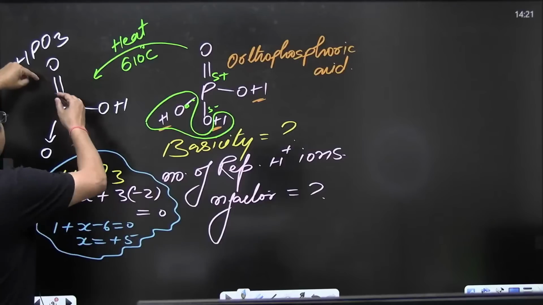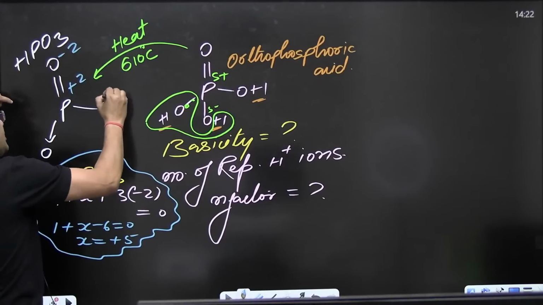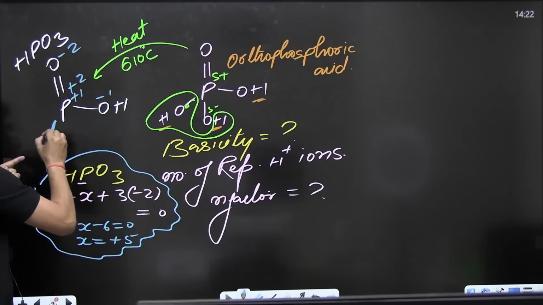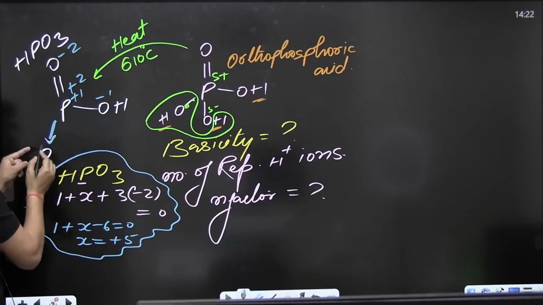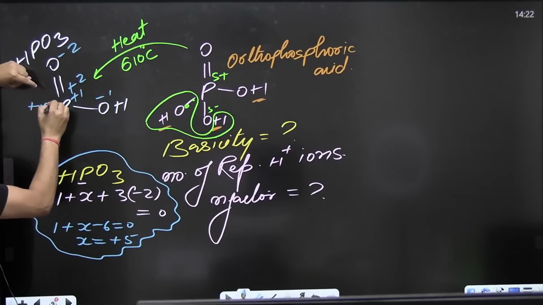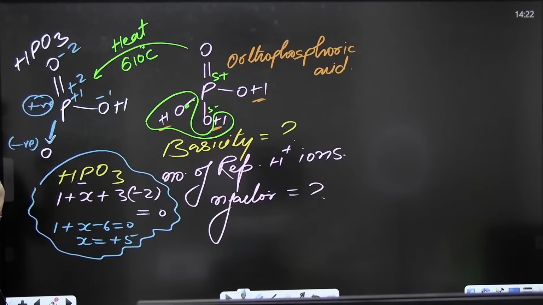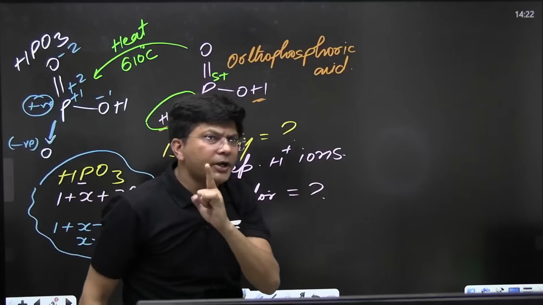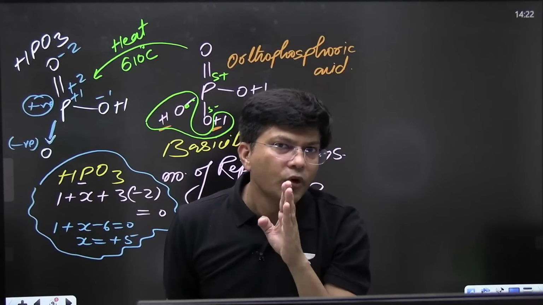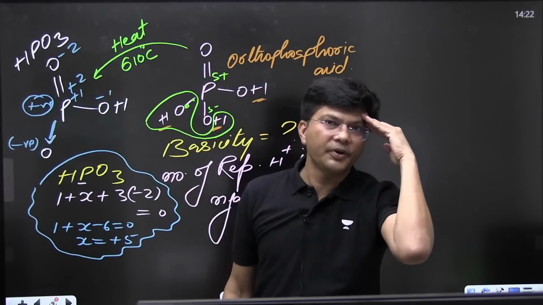Another way you can do it over here: -2 plus 2, -1 plus 1. This coordinate bond is from the more electropositive element towards the electronegative element. Whenever the coordinate bond, my dear students, do let me know, this point you should have very clear in your brain.